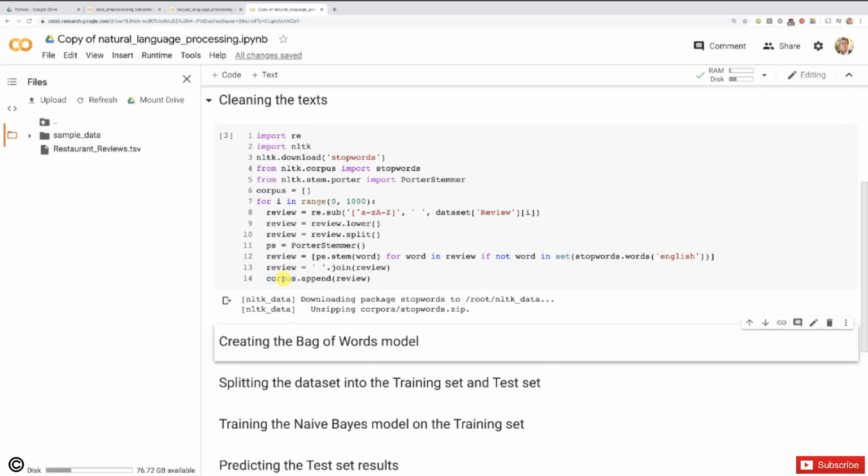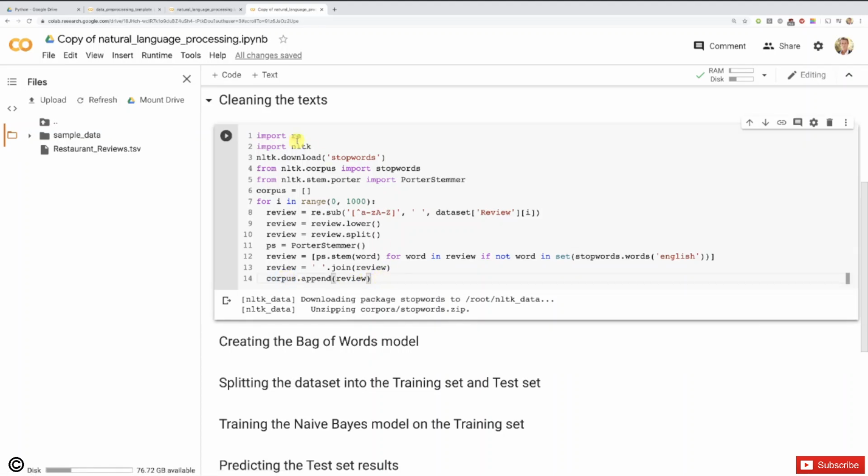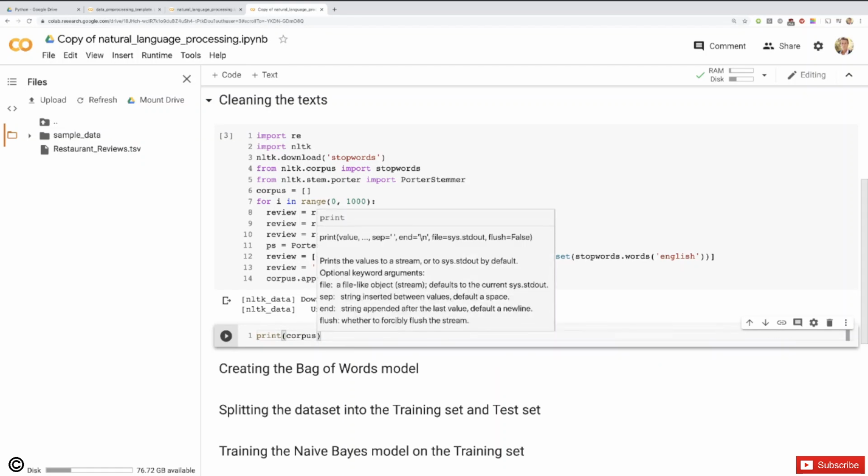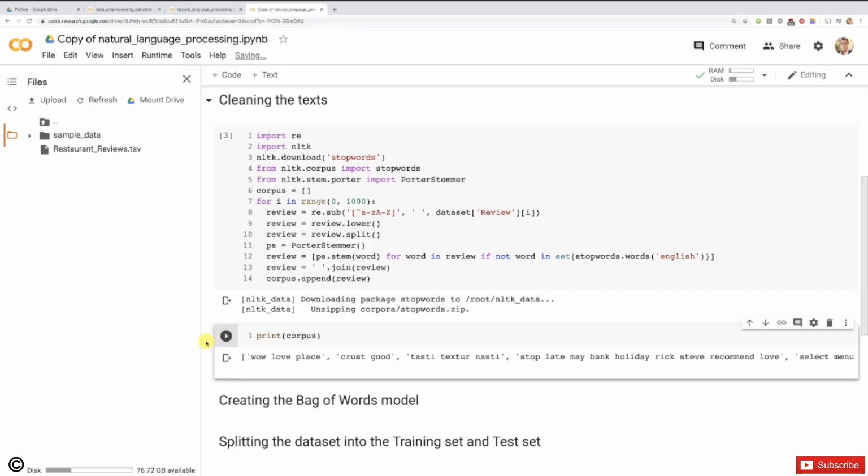But first, let me actually show you what we created. I just want to show you the corpus. So right here, we're going to create a new code cell, and I'm just going to do a print of the corpus so that I can show you indeed what we created. So let's press play here, and this will show the corpus. All right, so this is the first review after the cleaning, after all this cleaning process in different steps.